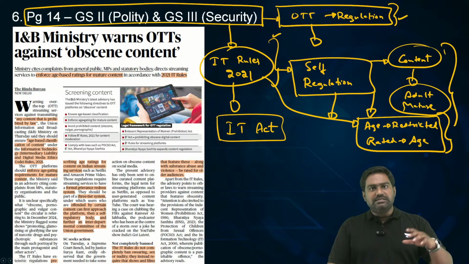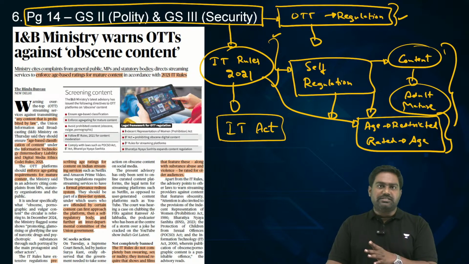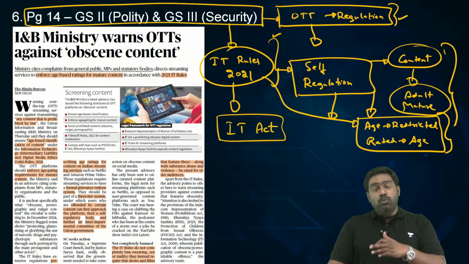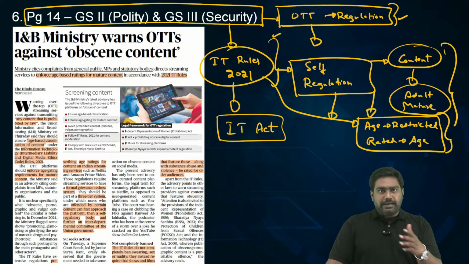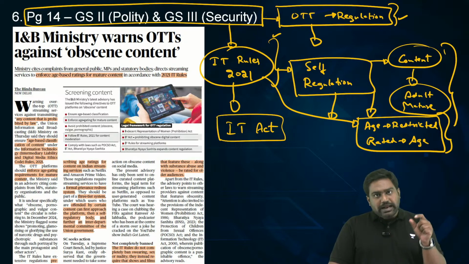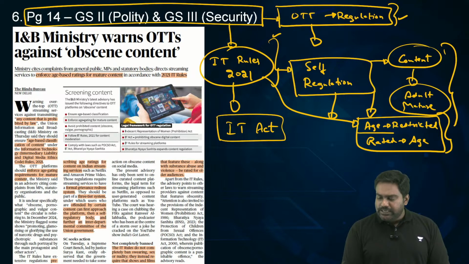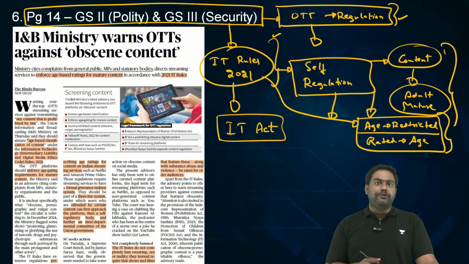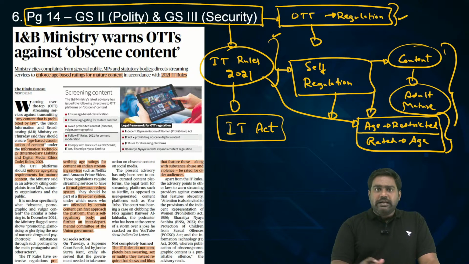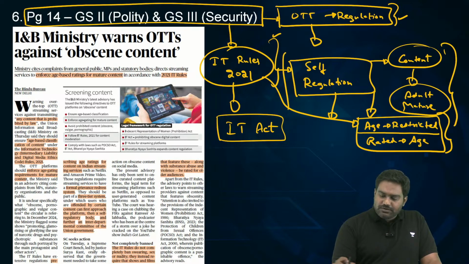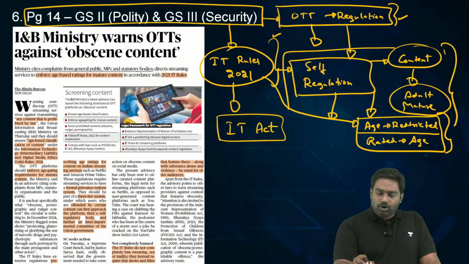If content is adult, or if it is universal, if everybody can watch it, or till what age group children, minors can watch this content. This age rating of content has been made mandatory. Age restricting adult mature content has been made mandatory. The government will not directly interfere. It's left to these OTT firms, but they have to do it on their own as per the IT rules.